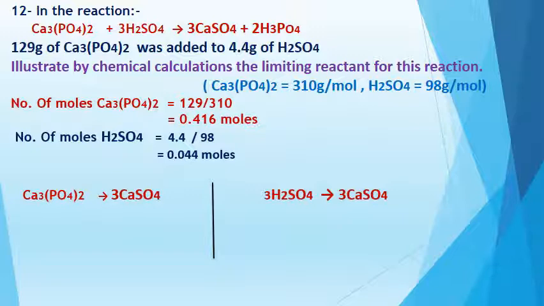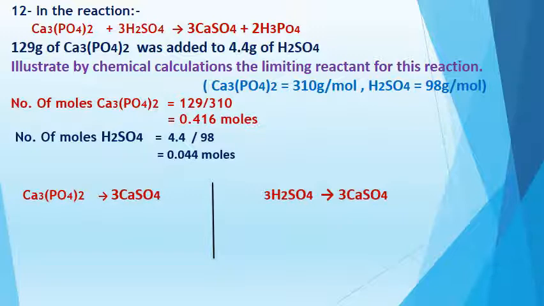Okay, number 1, Ca3(PO4)2, this is calcium phosphate, and calcium sulfate. Here 1 mole of calcium phosphate produces 3 moles of calcium sulfate. On the other side, I will choose the other reactant with the same product.